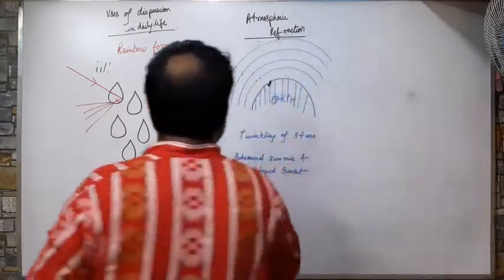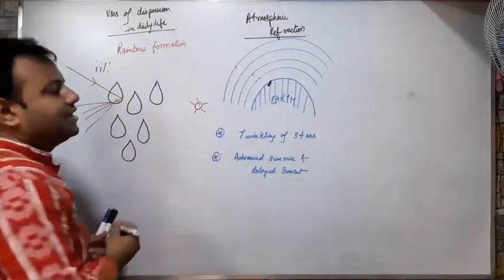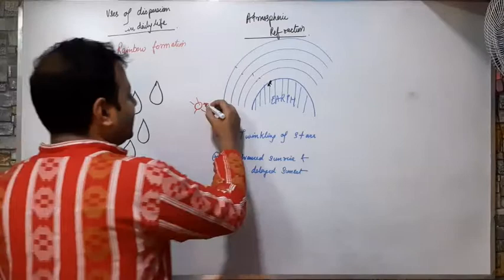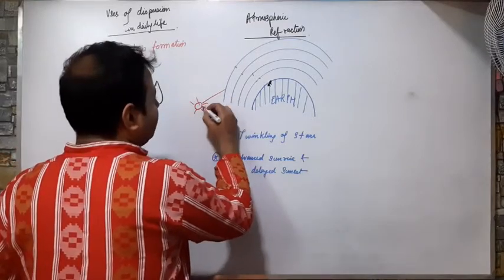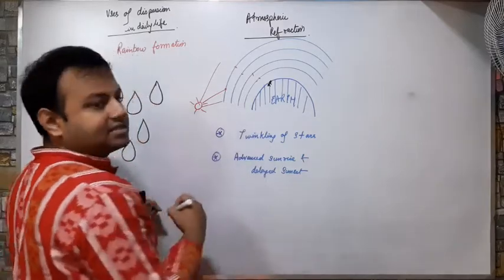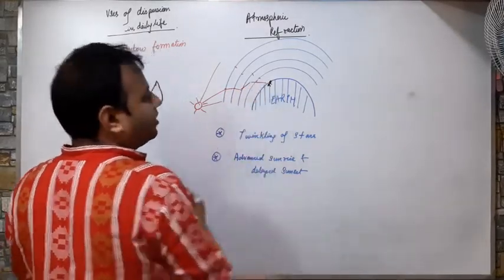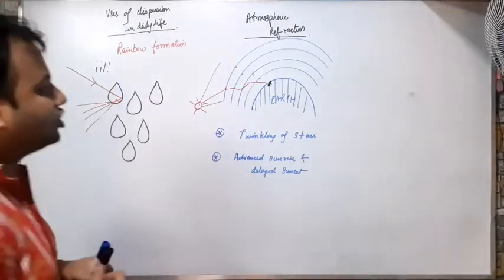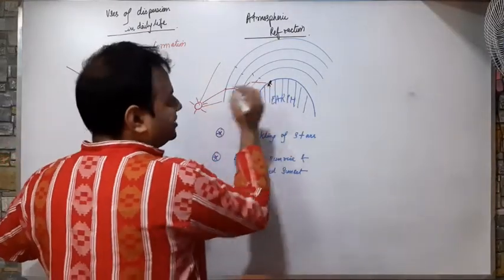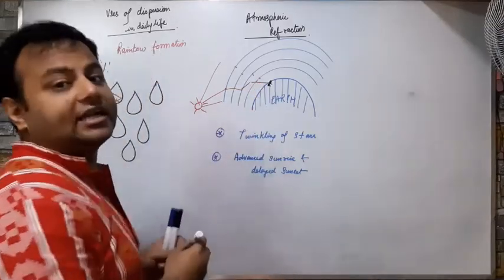Suppose the sun is here. The sun has still not risen above the horizon, but the sun's light is traveling all the way. So when the light enters the earth's surface, it gets bent somewhere like this. It will get bent in many regions. So if the person standing here gets a ray of light like this, due to rectilinear propagation of light,